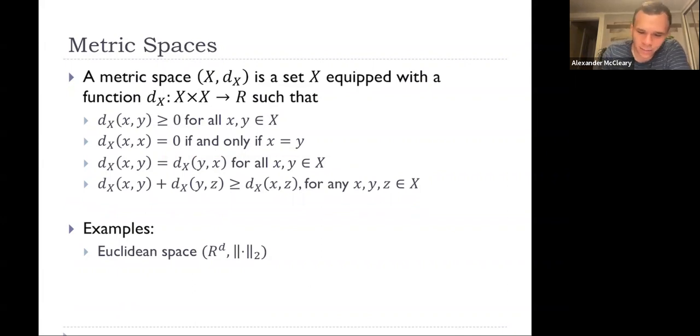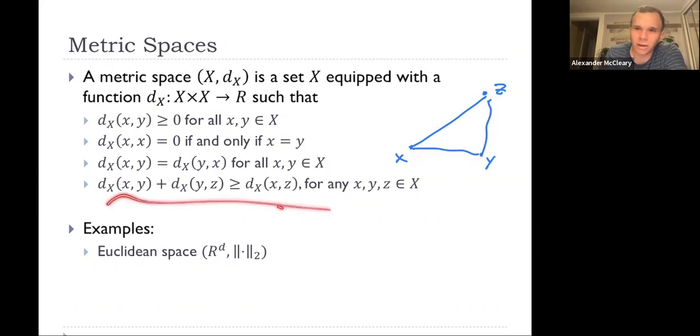And so it's helpful to draw it. What this one says is that if I have 3 points, X, Y, and Z, well, the distance from X to Z should be at most the distance from X to Y plus the distance from Y to Z. So in this situation here, the length of this side of the triangle is much less than the length of this side plus the length of this side. That's fine. What this is just saying is that we just need it to be less always.